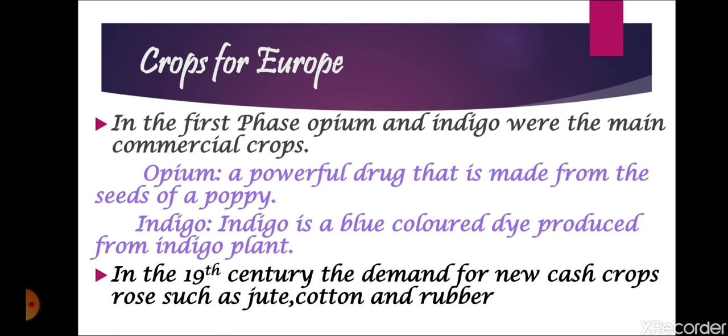Later on, during the 19th century, new cash crops came into existence like jute, cotton, rubber, sugarcane. They started selling wheat also. All these crops were in great demand in the international market. Like in Bengal, farmers were basically forced to grow jute; Assam for tea; sugarcane in Uttar Pradesh; wheat in Punjab; cotton in Maharashtra and Punjab; and Madras for growing rice.